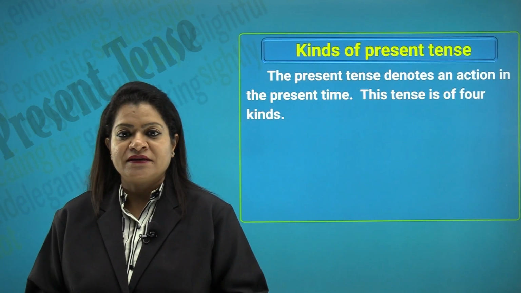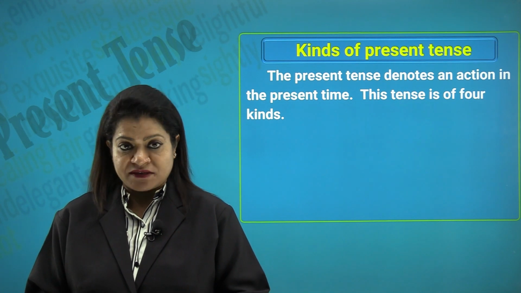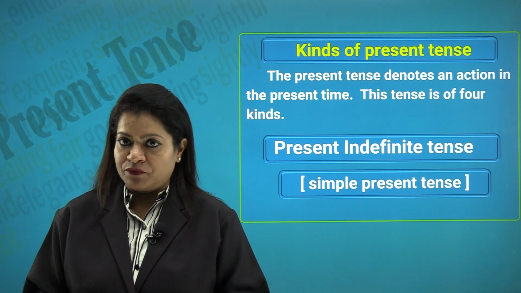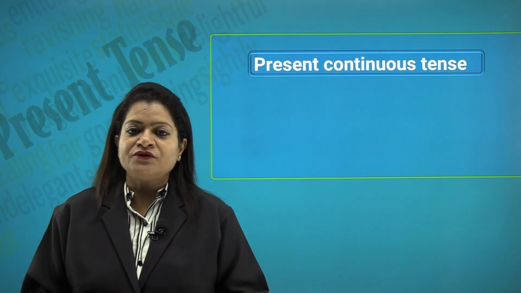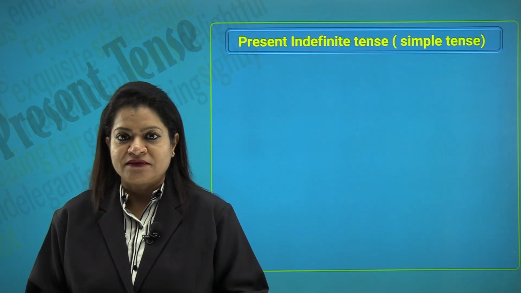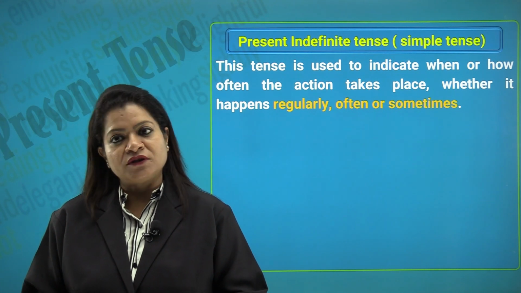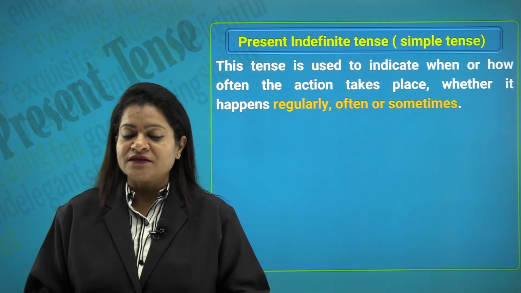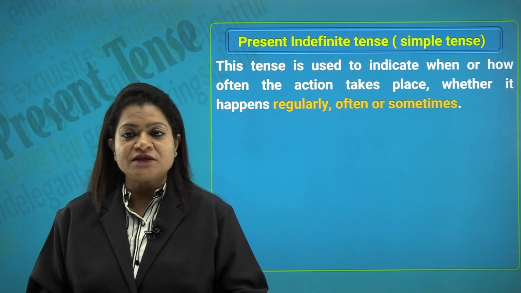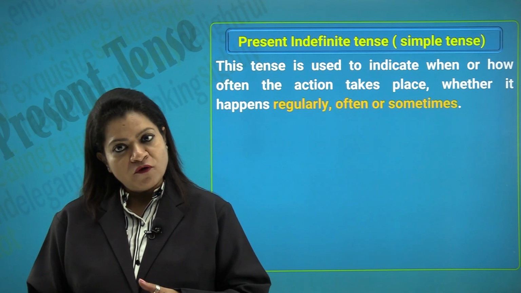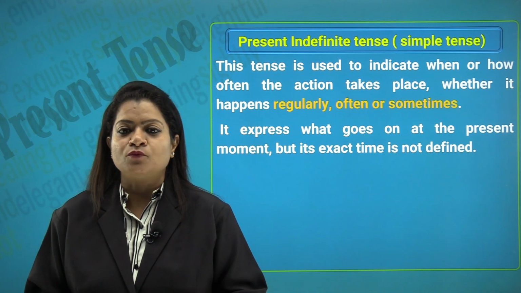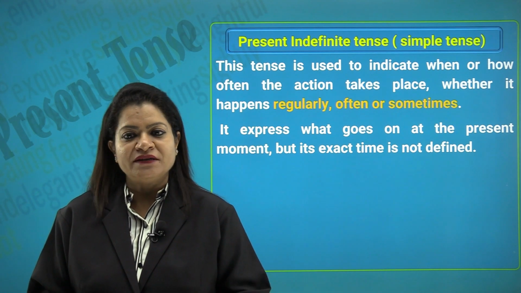Let's look at the kinds. The present tense denotes an action in the present time, as I have been telling, and it is of 4 kinds: the present indefinite or the simple present tense, the present continuous tense, the present perfect tense and the present perfect continuous tense. Let's begin with the present indefinite or the simple present tense. So this tense is used to indicate when or how often. Remember, when or how often the action takes place, whether it happens regularly, often or sometimes. It also expresses what goes on at the present moment, but the exact time may not be defined.